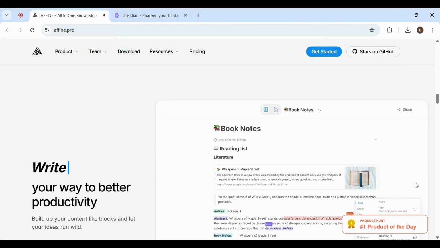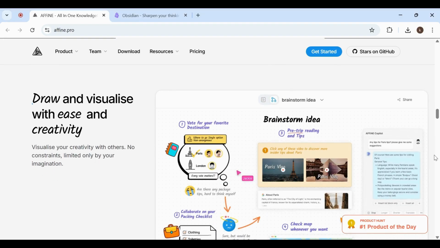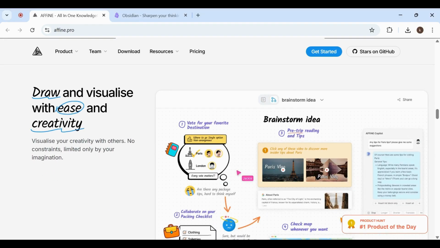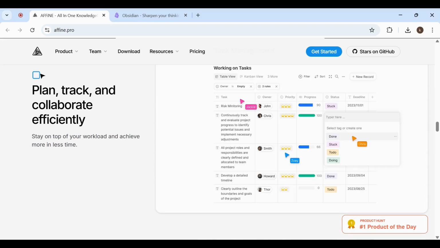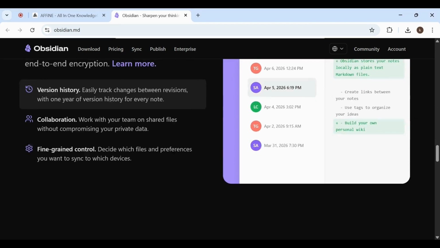When it comes to ease of use, Affine is more beginner-friendly. You open it and most features are already there and easy to understand. Obsidian, while powerful, has a bit of a learning curve. You need to set things up and explore its options to get the most out of it. If you enjoy customizing your tools, that's a strength. If you just want something ready to go, it can slow you down at the start.